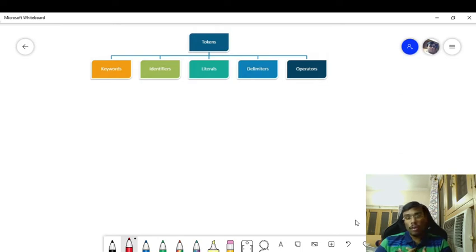If I want to build or construct a house, I need some construction materials like cement, steel, sand, etc. In the same way, if you want to write a Python program, you need to know the different types of tokens present in Python programming language. Now relate constructing a house or a building with respect to writing a program. And these tokens in Python programming language are basically categorized into 5 different classes. One, keywords; second, identifiers; third, literals; fourth, delimiters; fifth, operators.